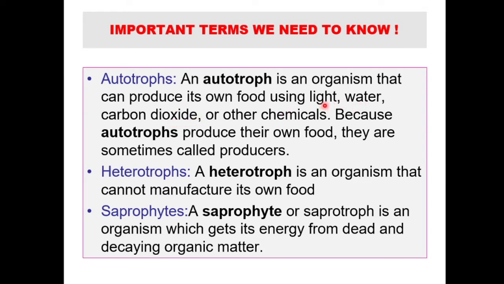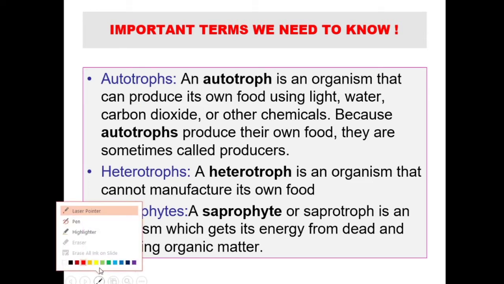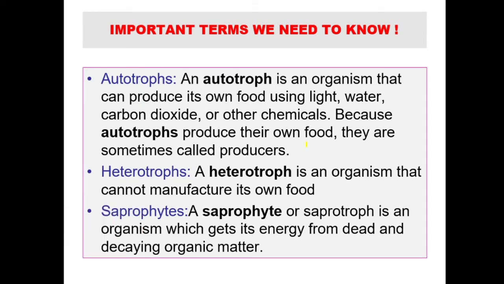In photosynthesis, we have studied in class 7 that we use light, water, carbon dioxide or other chemicals to produce their own food. So autotrophs are those which can perform photosynthesis, right? So autotrophs produce their own food. Sometimes they are also called producers, because they can produce their own food. We also call autotrophs as producers.